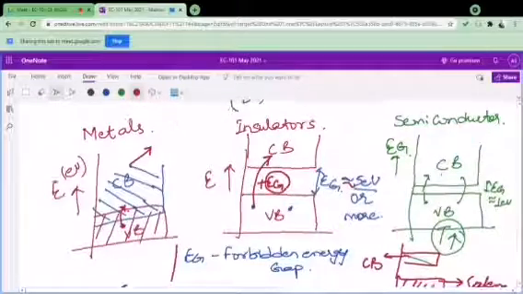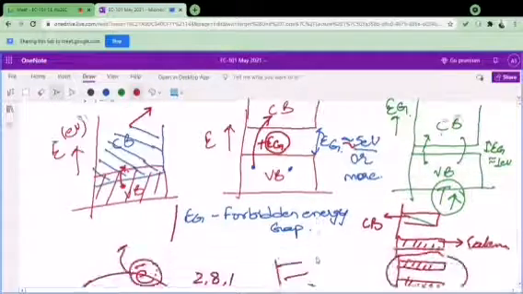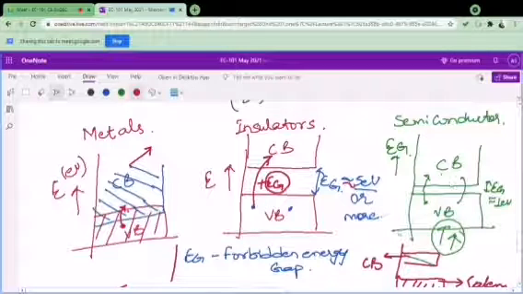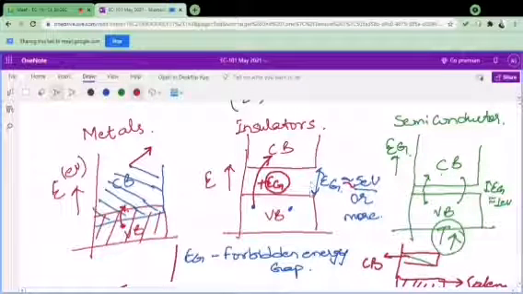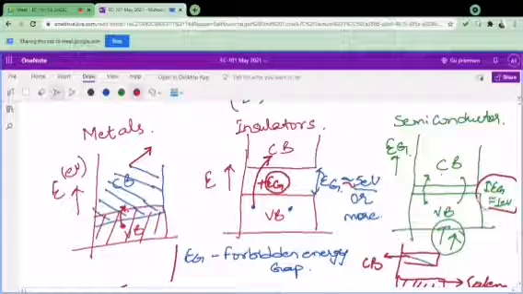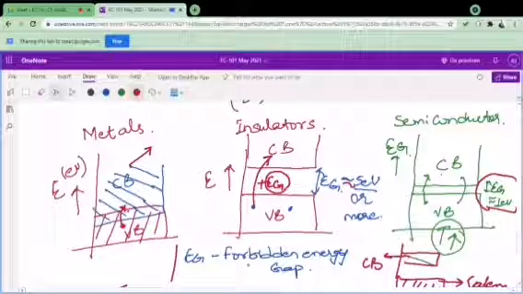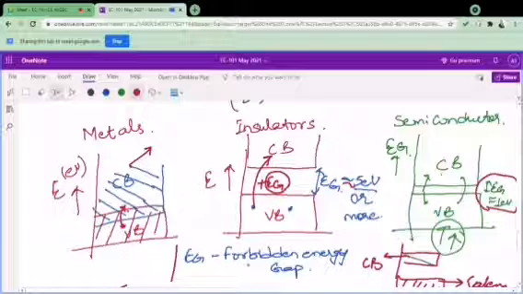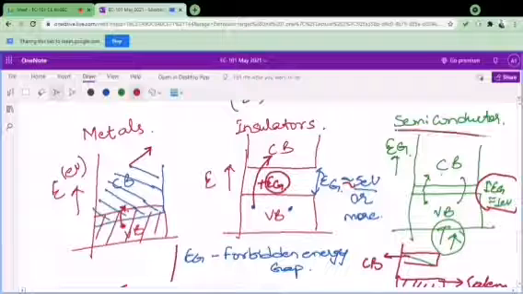Okay. So last one was, then we have discussed about these semiconductors. In the semiconductors, I said the band gap energy is there, although already called as forbidden energy gap. But the difference is this energy is around 1 electron volt, or it is very less. So it means if we provide this energy, the valence band electrons will jump to the conduction band easily, and it will start conducting. And once a material starts conducting, conductivity will increase of that material. So this is our major concern now, this semiconductor.